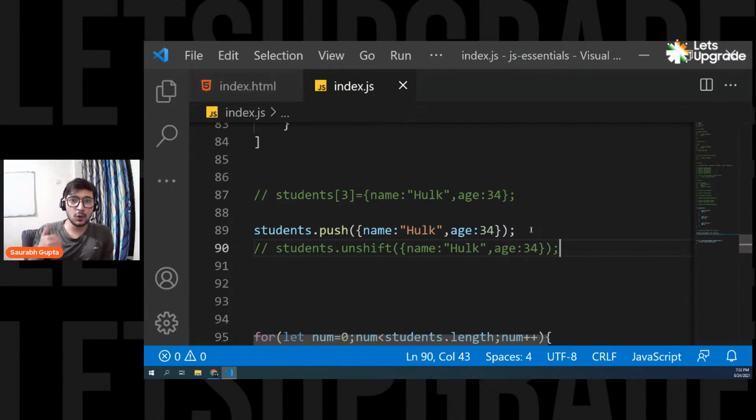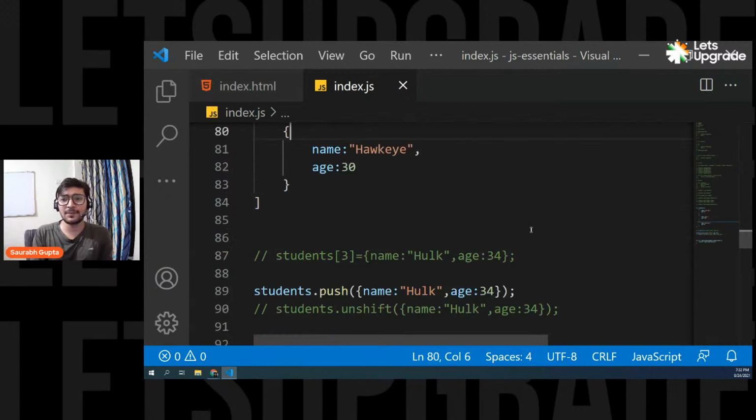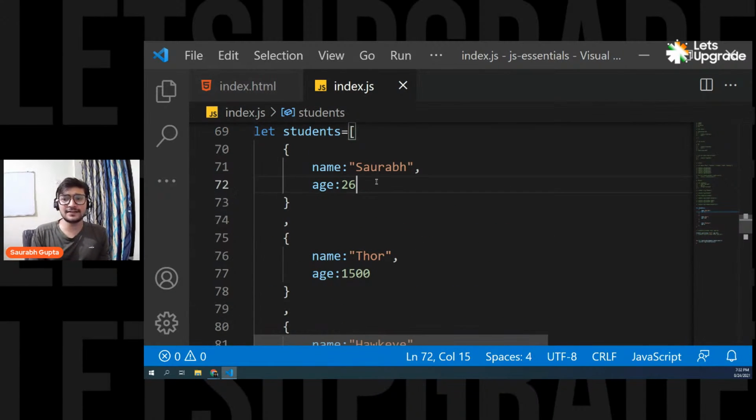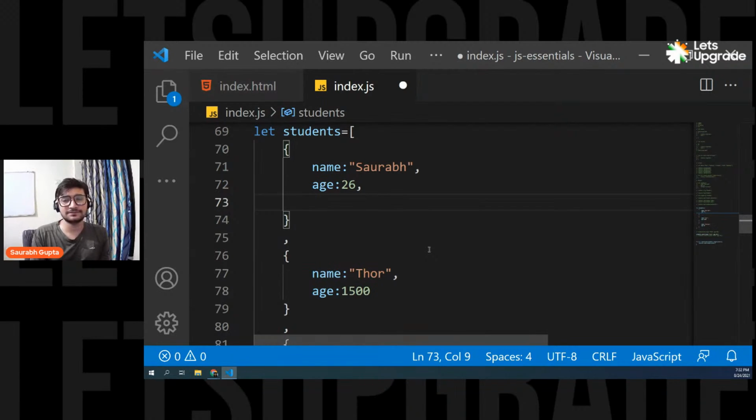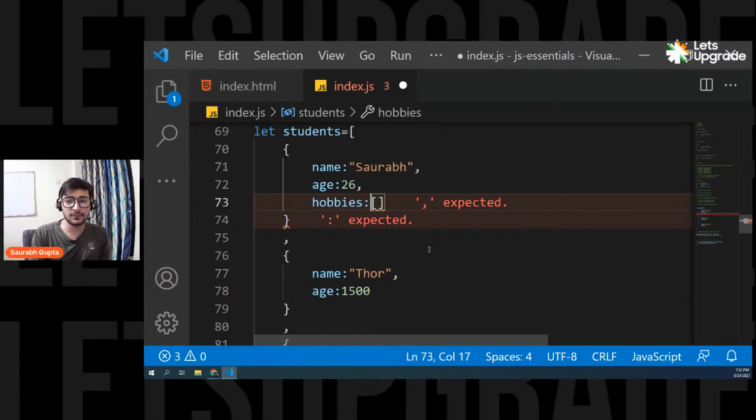So now you know loops. Now you know arrays. And now you know array of objects. Can we create an object of arrays? Why not? You can also add arrays inside an object. For example, you can do this. See, let's say I also want to store hobbies. So you can do this. Hobbies colon, it's a property, right? You can store like this, and you can create an array.